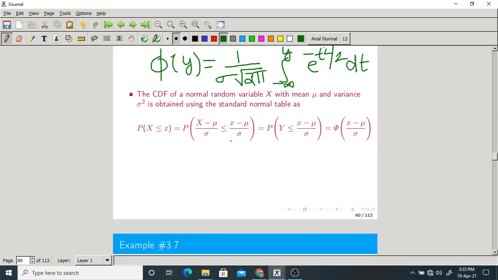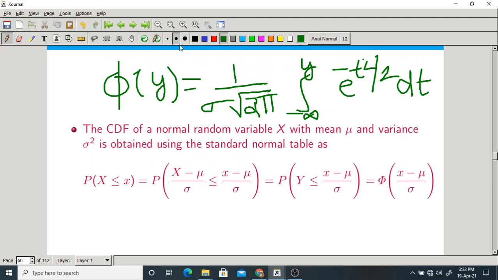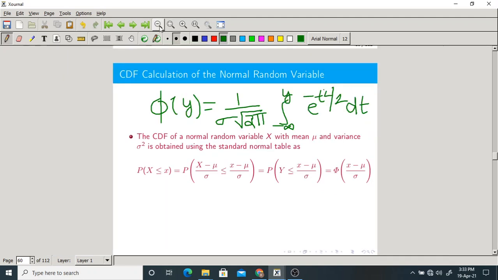Now here comes the important topic: the CDF of a normal random variable X with mean mu and variance sigma squared is obtained using the standard normal table. We are doing standardization in these steps. Observe this very carefully.